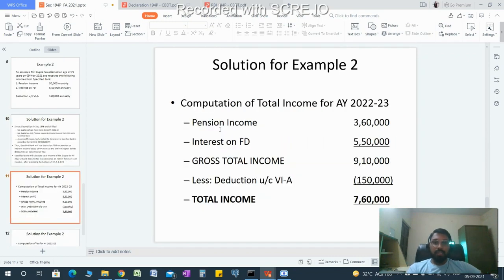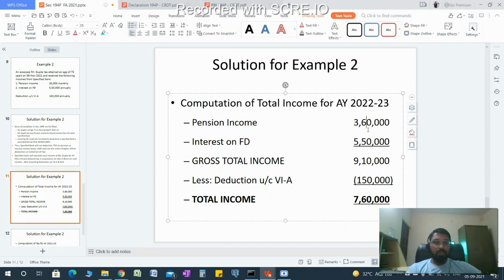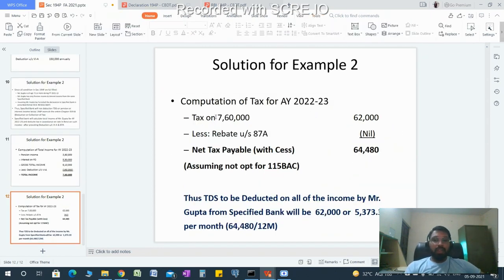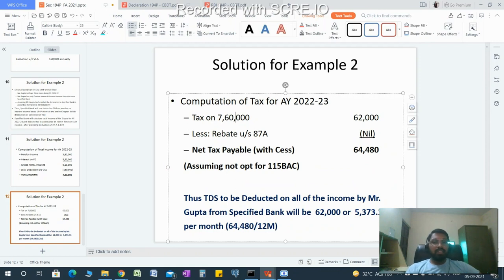So let's calculate the total income. Pension income 3,60,000, at 30,000 per month. Interest income is 5,50,000. Gross total income is 9,10,000. Giving the deduction under Chapter VI-A, the total income comes to 7,60,000. Now the tax on 7,60,000, assuming not opting for 115BAC, is 62,000. There will be no rebate as the total income exceeds 5 lakh. So the tax after including cess of 4%,